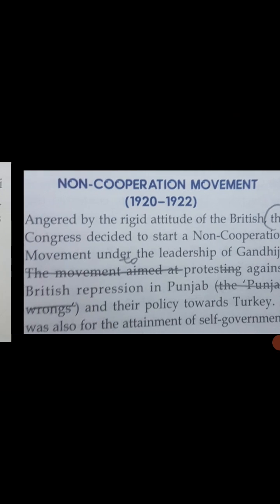Now let us start non-cooperation movement which started in the year 1920 and was called off in the year 1922. The Congress decided to start a non-cooperation movement under the leadership of Gandhiji. The movement was to be launched in stages and it started with the giving up of honorary titles received by Indians from the government. Now come to page number 112, children.